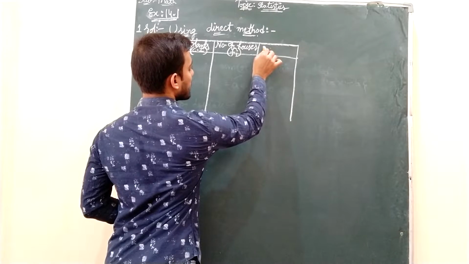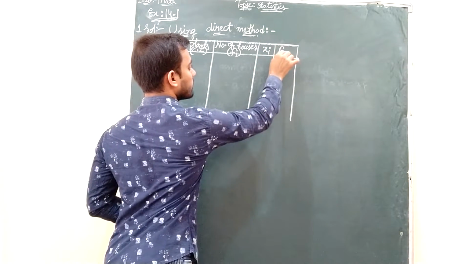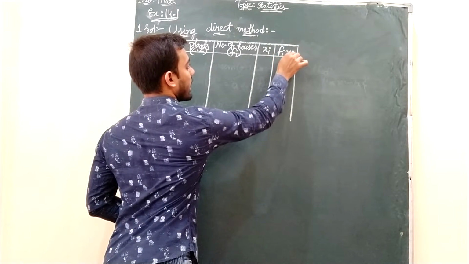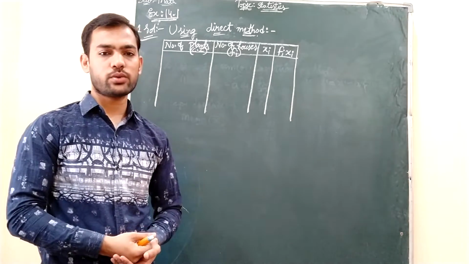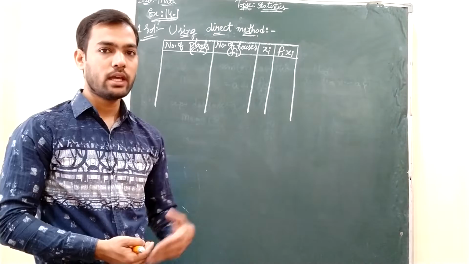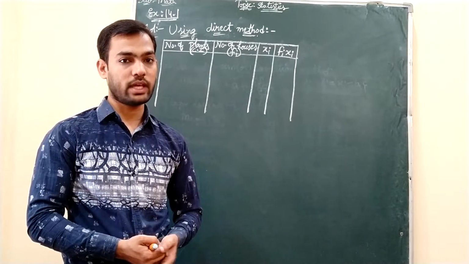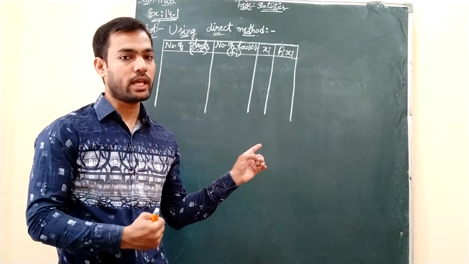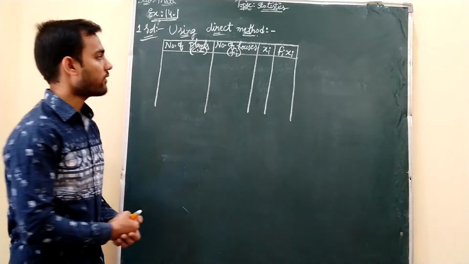You have to make first xi and at last fi xi. Okay, the starting 2 columns are from the question only. First will be class interval and then frequency, that is nothing but fi. Then extra, what you have to make, as the formula suggests, sigma fi xi by sigma fi. You have fi, you need xi, right? So the third column will be xi and the last column will be fi xi.